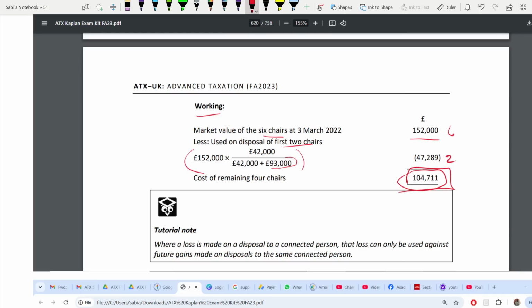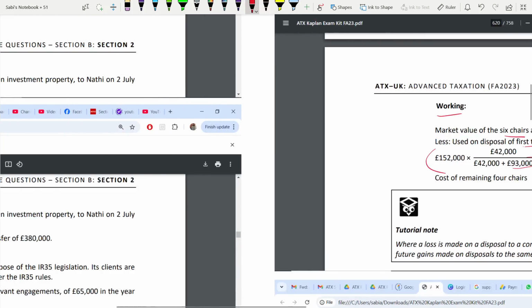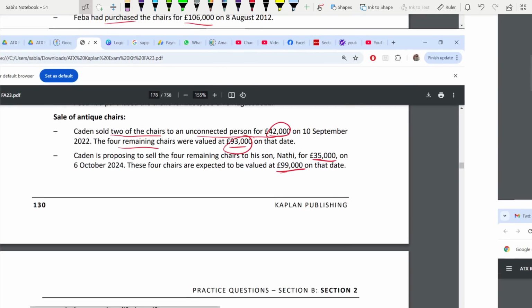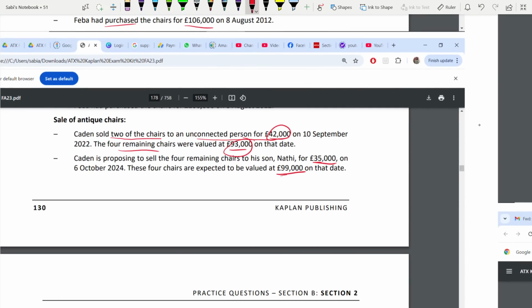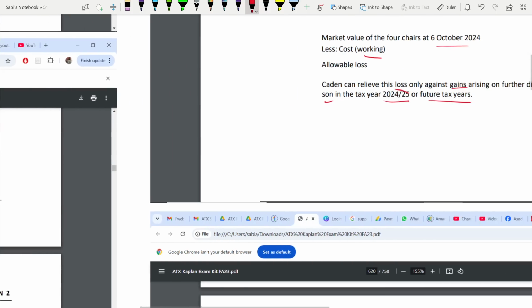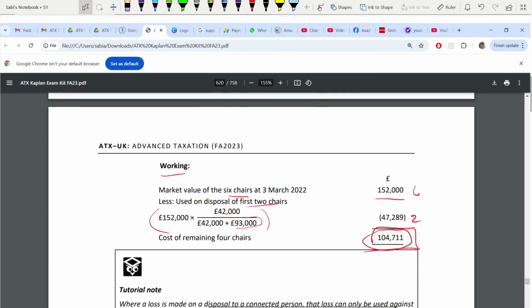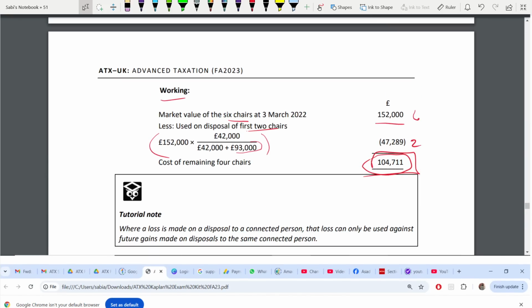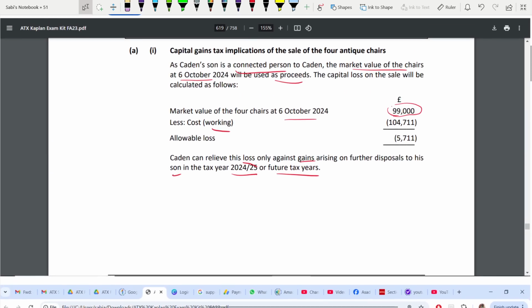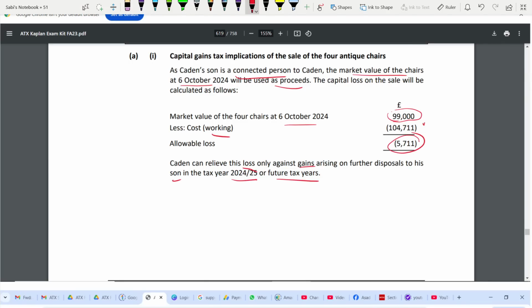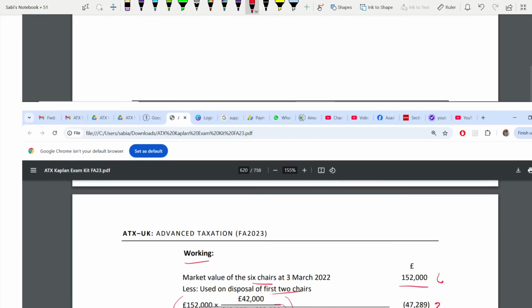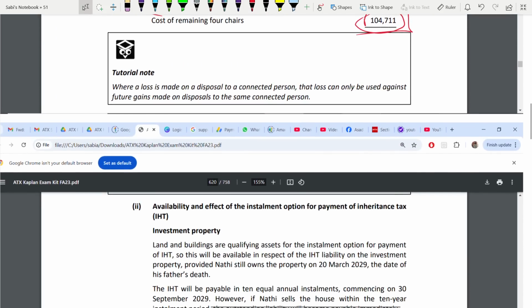They have not given you the cost of the remaining 4 chairs. What they have given you is the market value of the 4 chairs, that is 99. So the cost of the 4 chairs you have to find out like this, because it's a part disposal. So this 104 you will use here, and this is your allowable loss. So you have answered the first part of requirement A.